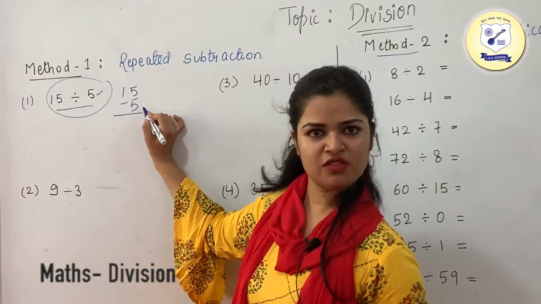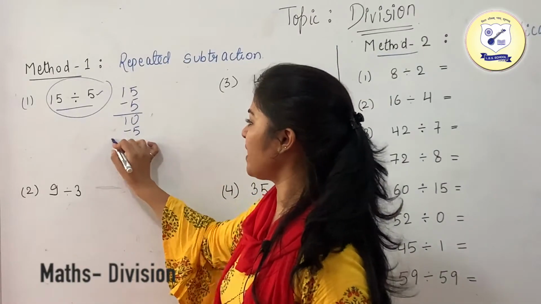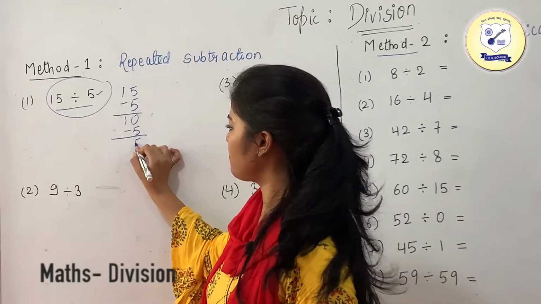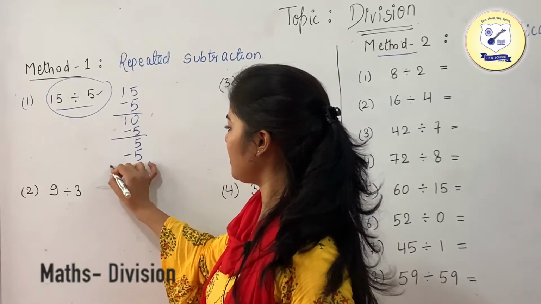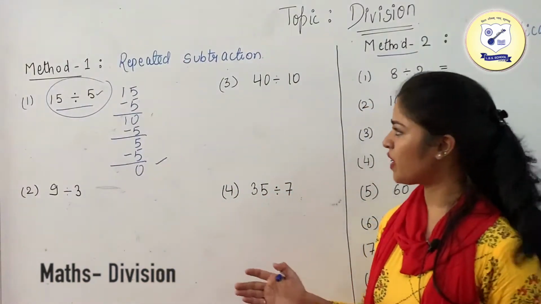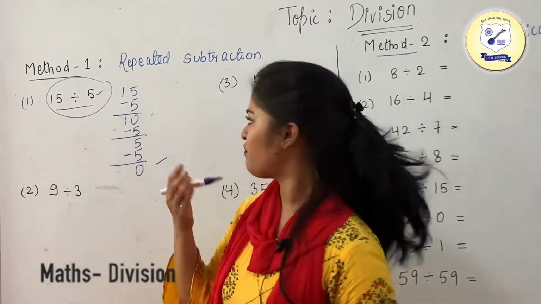15 minus 5. So how much would it be? 10. Again subtract 5 until you get 0 as your remainder. So 10 minus 5 is 5. Again subtract it. So what you will get in the end is 0. Now just check how many times we have subtracted 5 from 15.